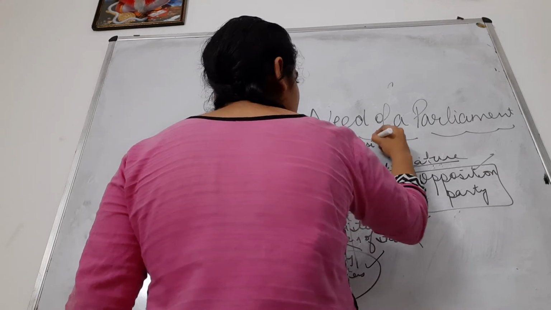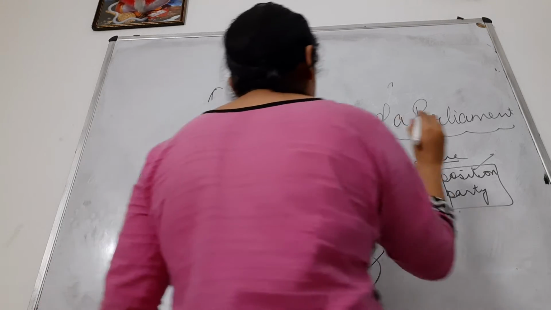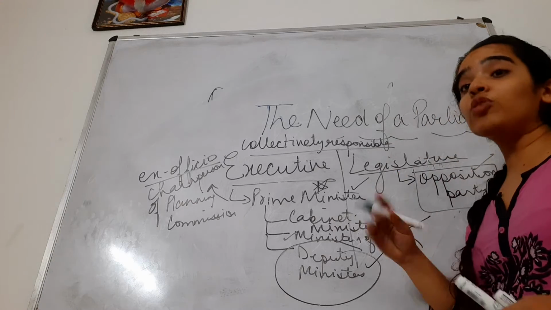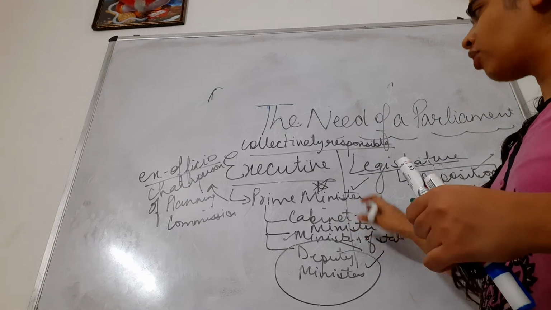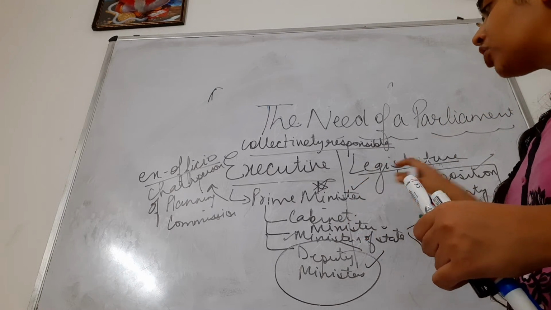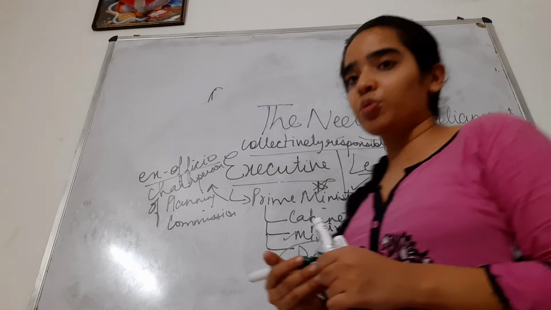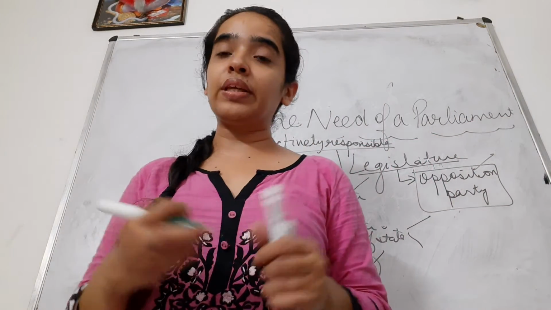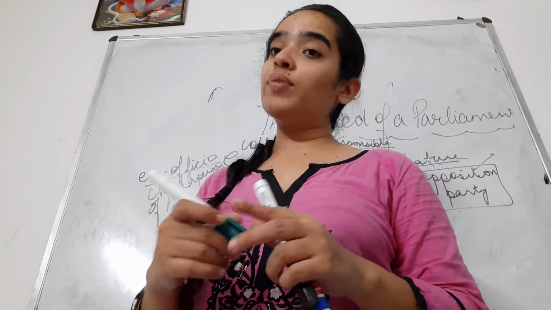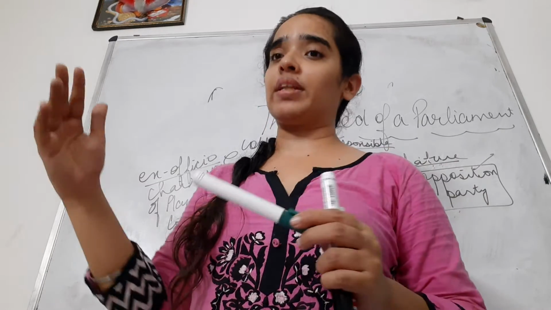None of them can say, what have I done? The other person has done. They cannot say that. In fact, openly, the cabinet minister cannot criticize the Prime Minister. The Prime Minister cannot criticize the cabinet minister. They all are collectively responsible. They all are together. They all will sing together. They all will swim together.